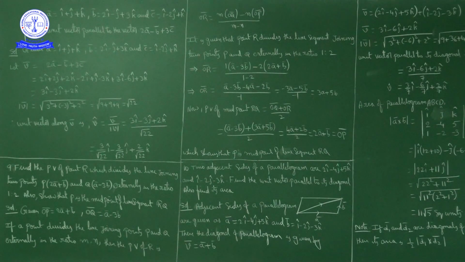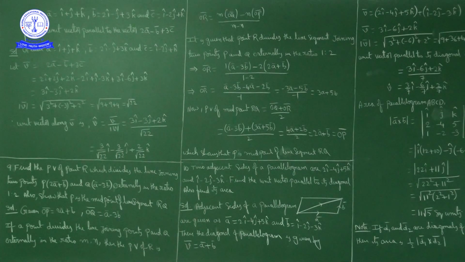Hello students, now we are discussing vectors, miscellaneous exercise problems. Question number 7. If a bar is i cap plus j cap plus k cap, vector b bar is 2i cap minus j cap plus 3k cap, and c bar is i cap minus 2j cap plus k cap. Find a unit vector parallel to the vector 2a bar minus b bar plus 3c bar.